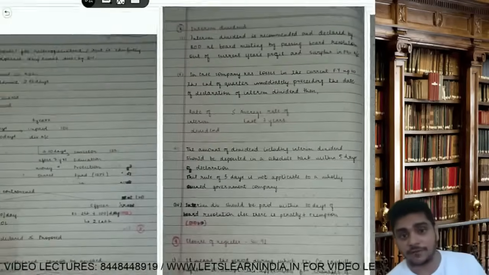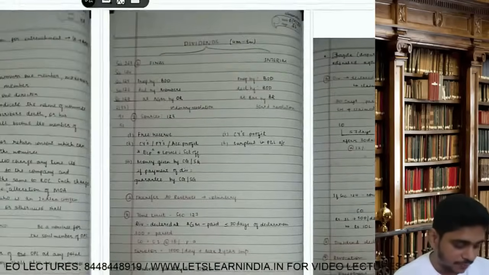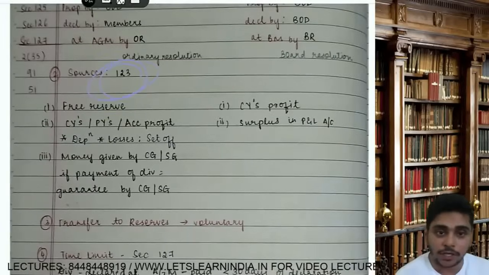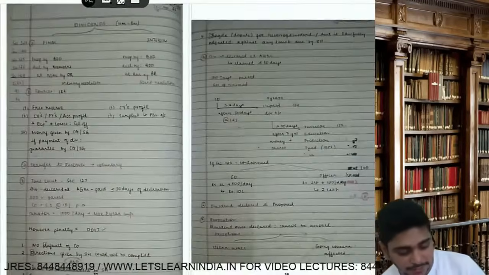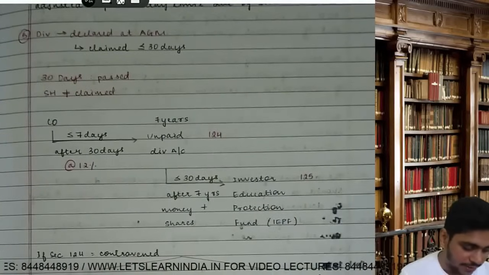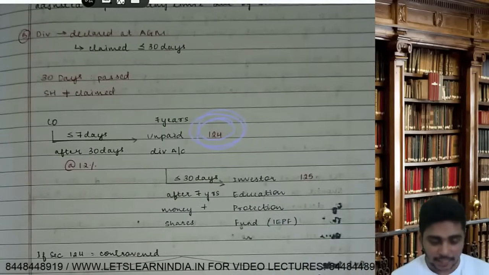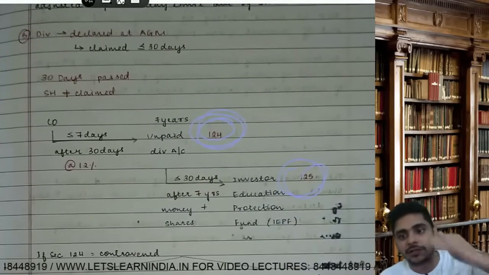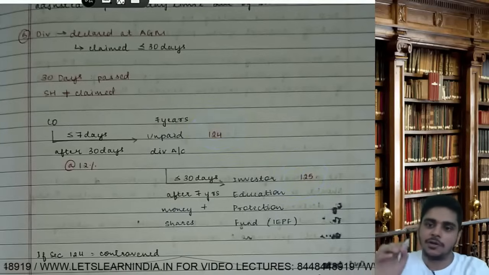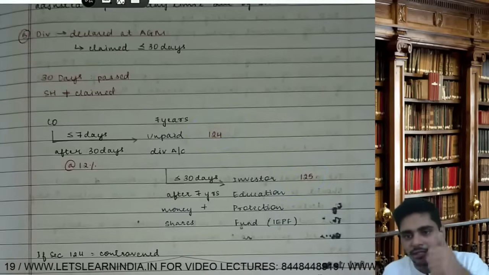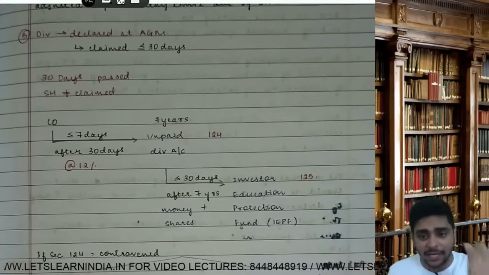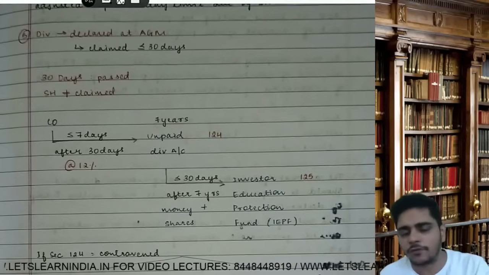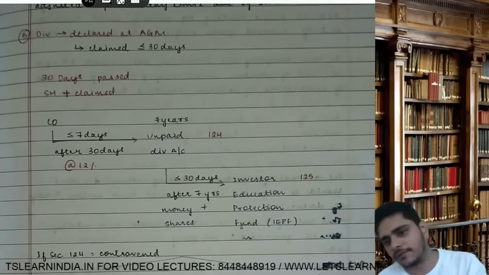Oh guys, we have done a lot of sections here. If you remember, the section for sources was 123, time limit was 127, unpaid was 124, IPF was 125. So 123, 124, 125, 127, only 126 is pending. 123 sources, 124 unpaid, 125 IPF and 127 time limit.